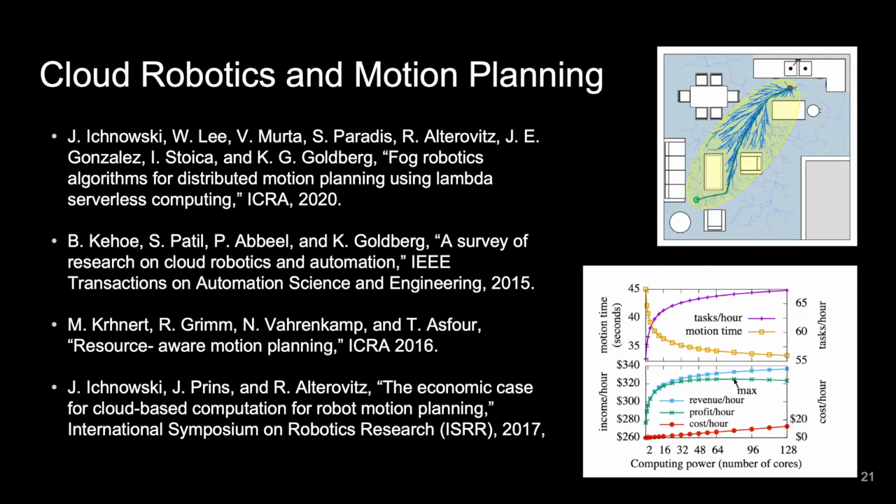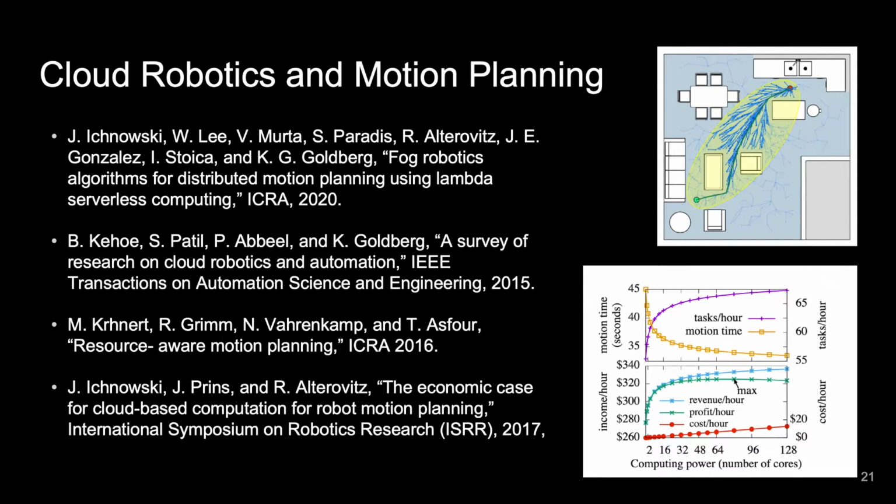There has been a lot of prior work on cloud robotics and motion planning. Last year, there was a paper that explored tree-based motion planning using these same Lambda serverless functions. However, tree-based motion planning doesn't lend itself to multiple queries as easily, and parallelizing graph-based methods requires a different approach than was taken for tree-based methods. Additionally, there has been a lot of past work that demonstrates the need for efficient allocation of resources to perform motion planning, but none of them use these serverless computing units that we're using in today's paper.